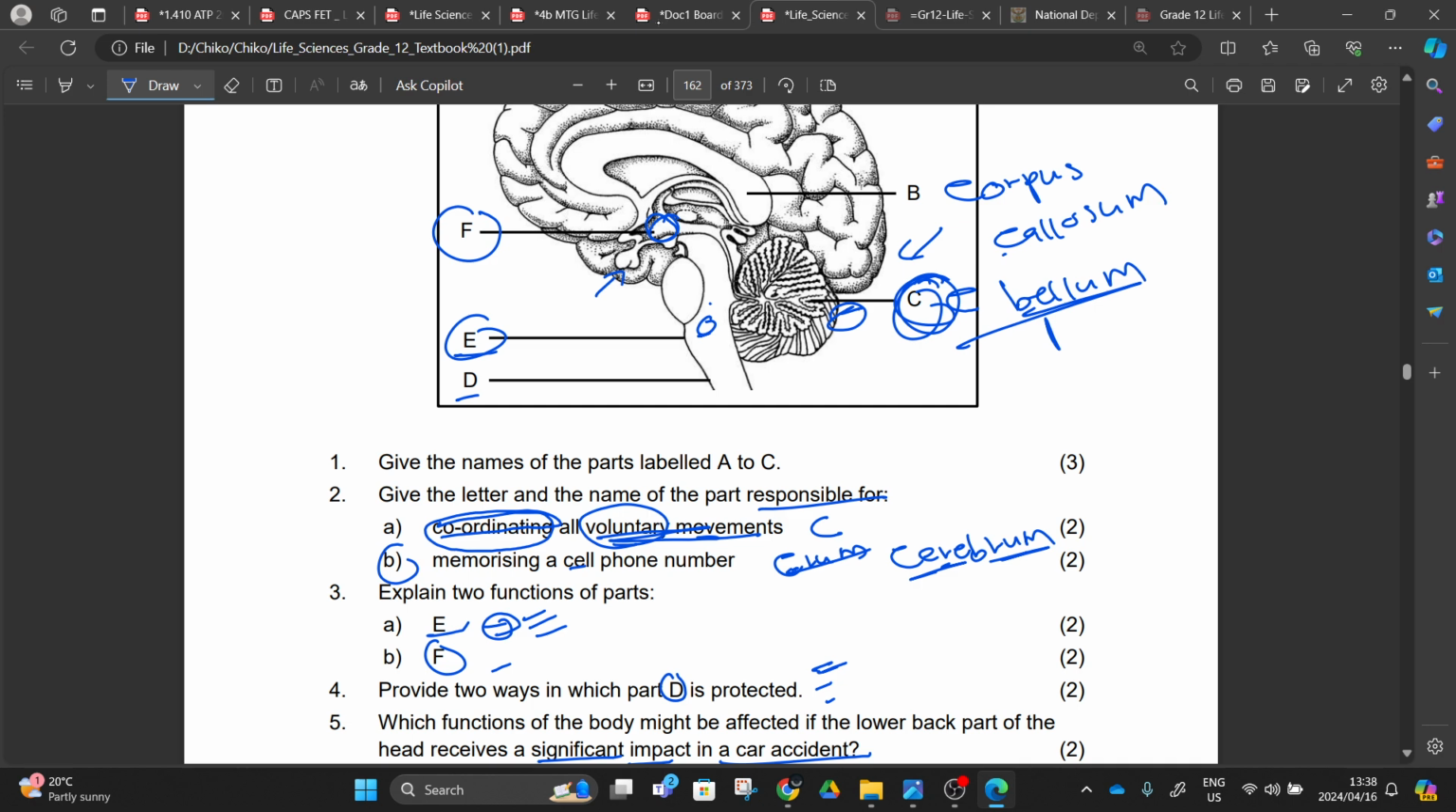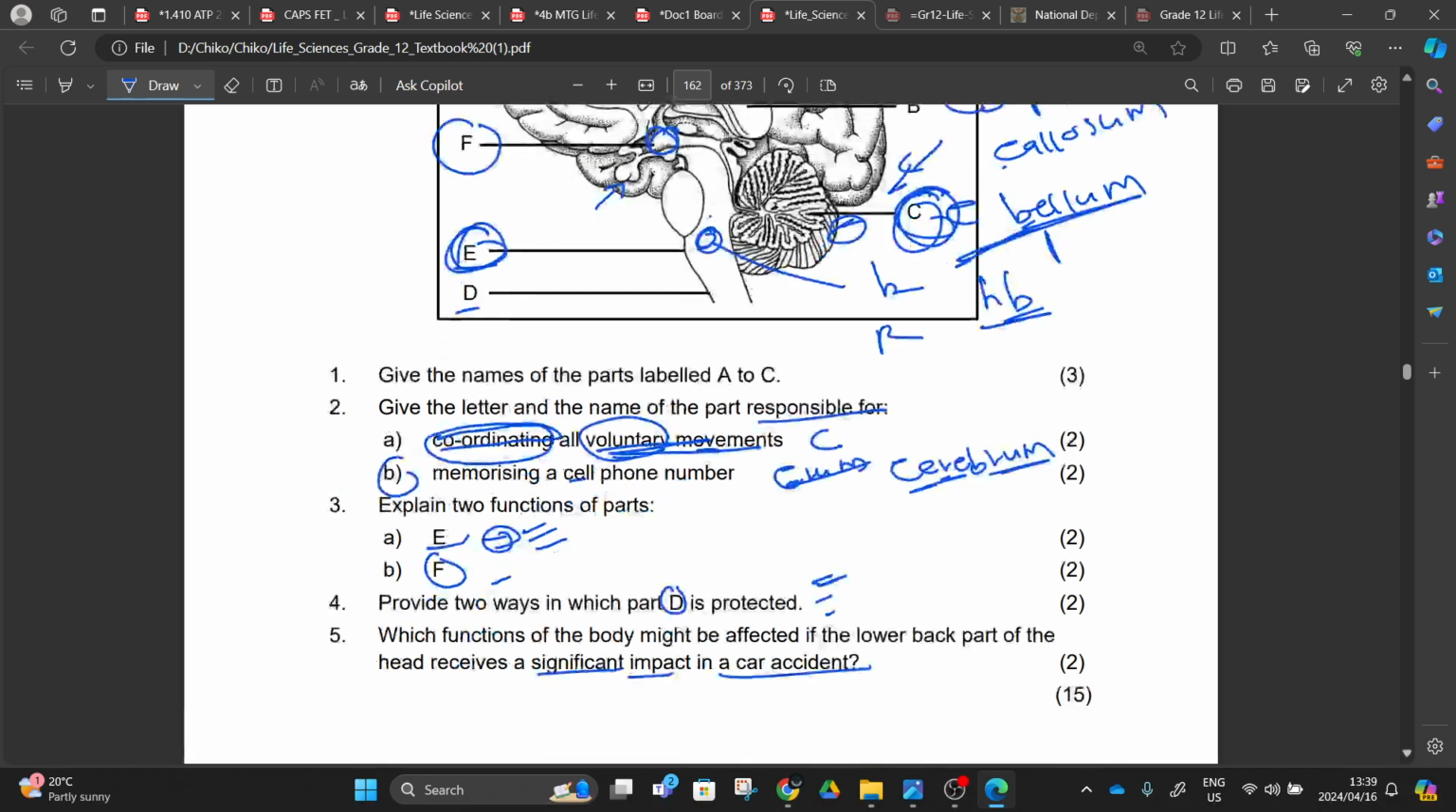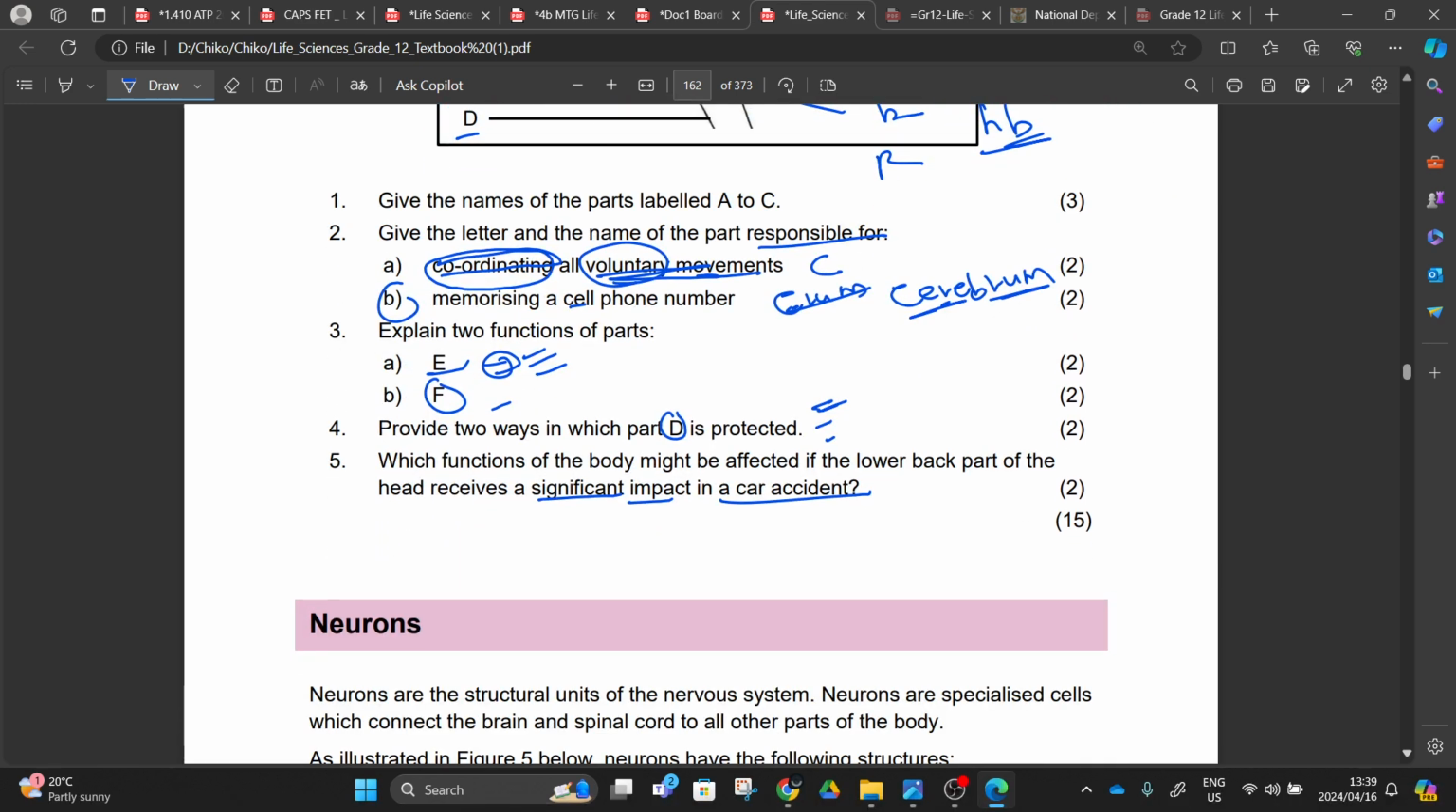Maybe you can be paralyzed, because you cannot coordinate the skeletal movement. Or we can damage number E there, which is the medulla oblongata, and then the functions that are going to be affected will be your breathing, your peristalsis. You can stop breathing there. And then another one, the heartbeat, can also be affected. That was the mini correction with our revision, right?